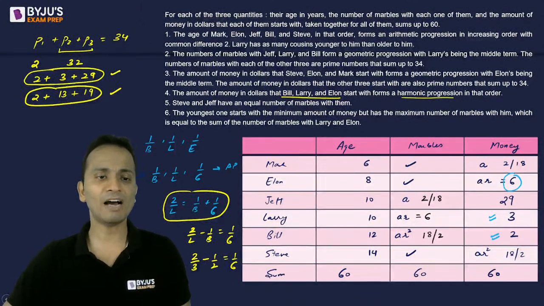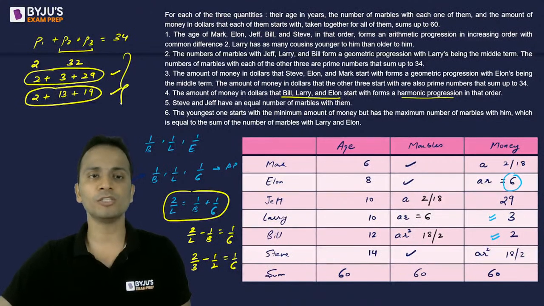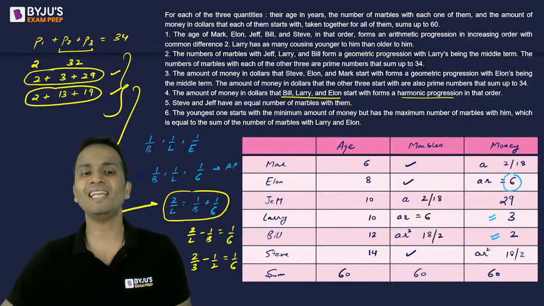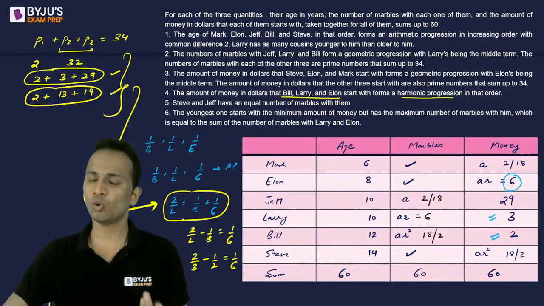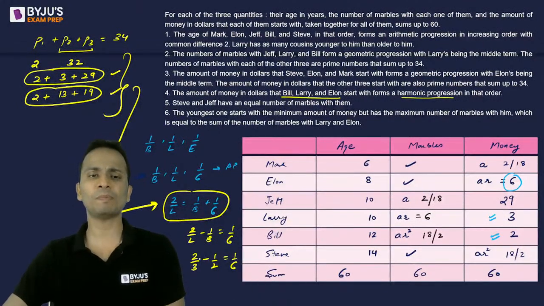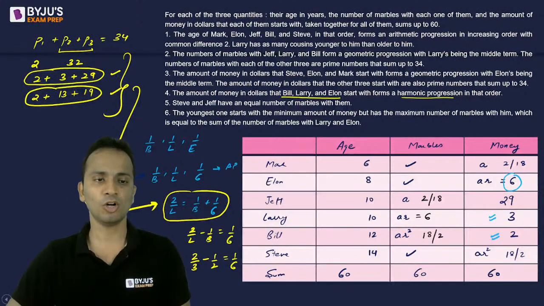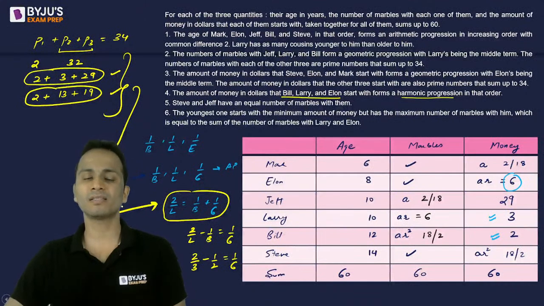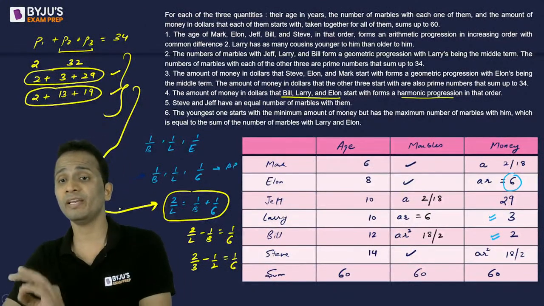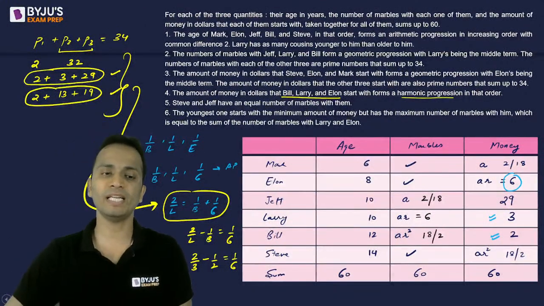Now you have these options for the values of Larry or Bill. Do a little hit and trial, you will easily find out. Larry is 3 and Bill is 2. All right, done. So if Larry is 3, Bill is 2, then the third person, Jeff, who was remaining for the money, will be 29.